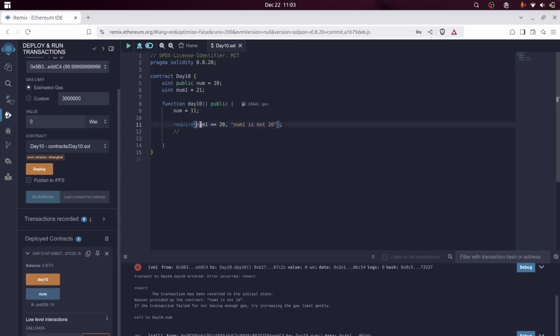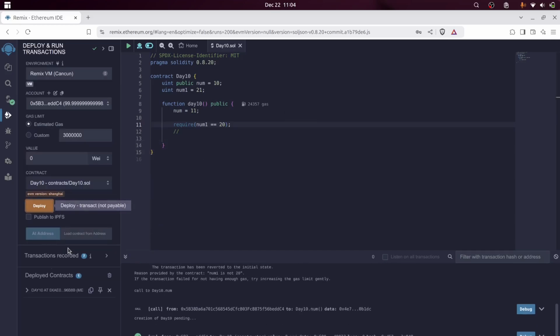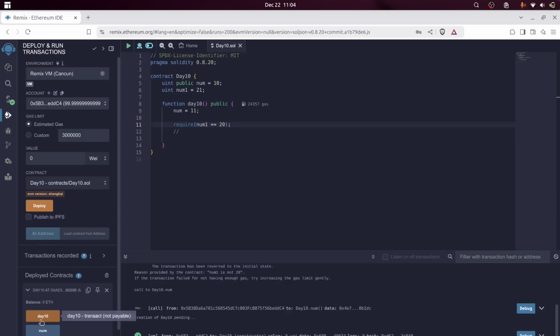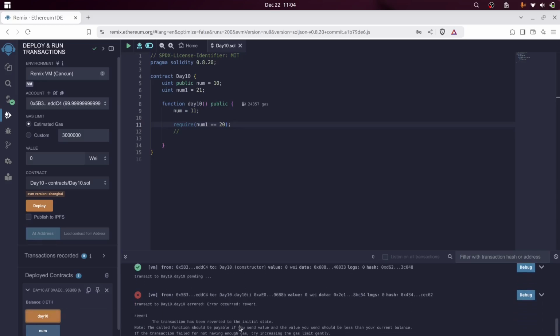If you want to perform multiple conditions, you can do it using logical operators, which we saw in the previous video, and you can add as many conditions as you want. And this message is optional. You can remove this message and the condition still works. Let's deploy and call day10. As you can see, there is no message because we haven't given any message. Since it's an optional function parameter, we can specify it or we may not.